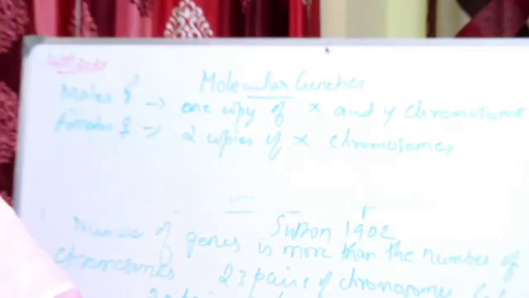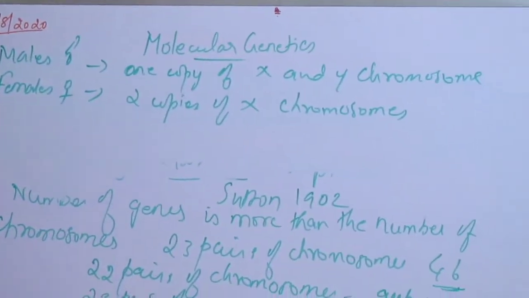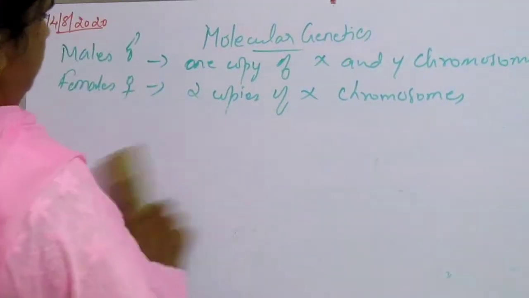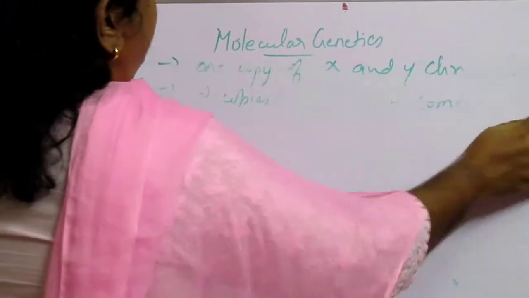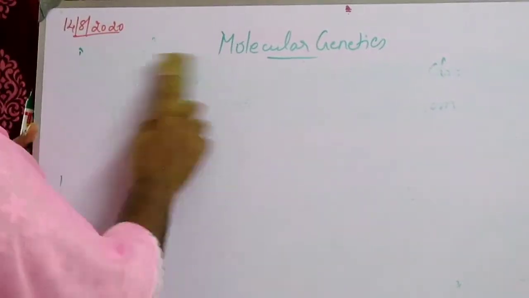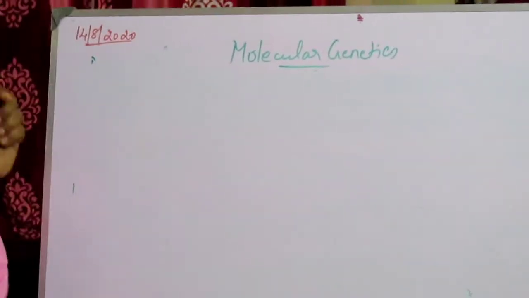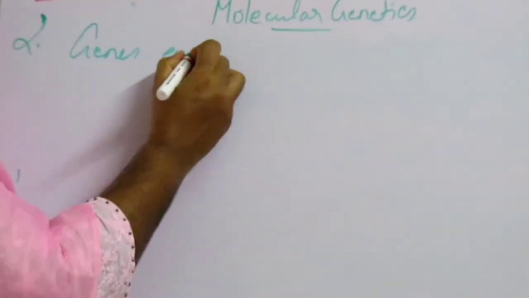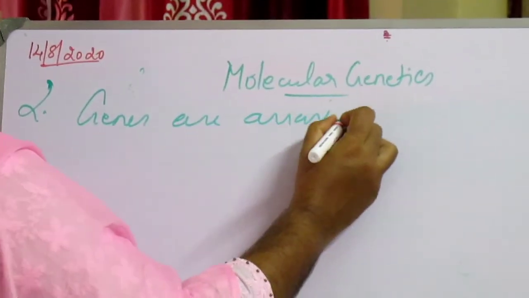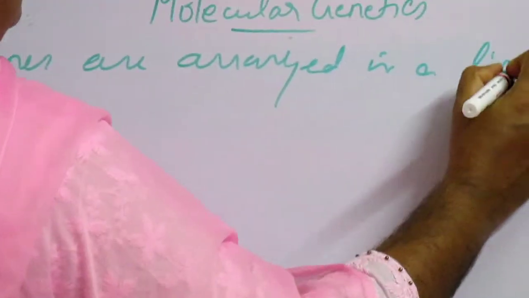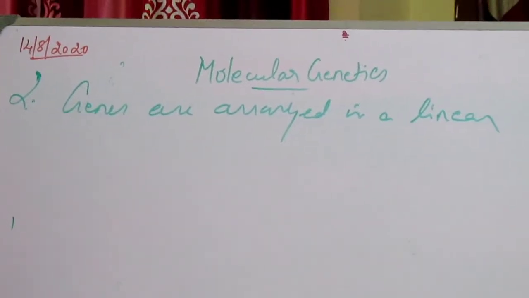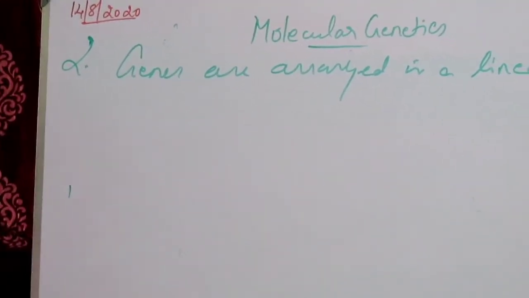Okay. Now, the second property of genes is that the genes are arranged in a linear fashion. They are arranged in a linear order, like beads on a string on the chromosomes.